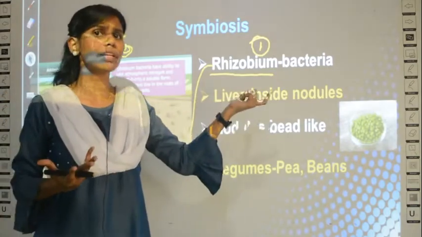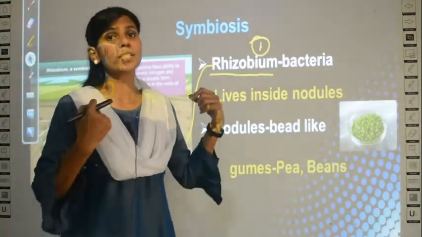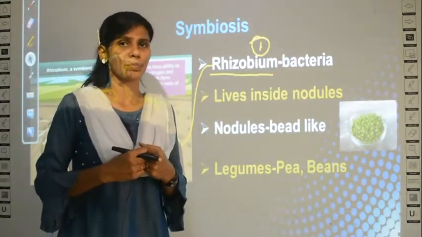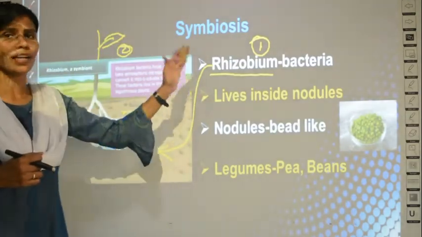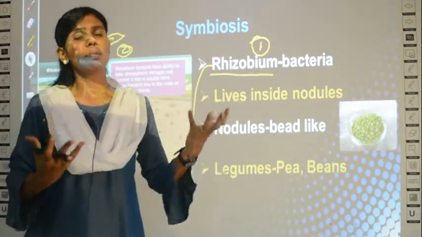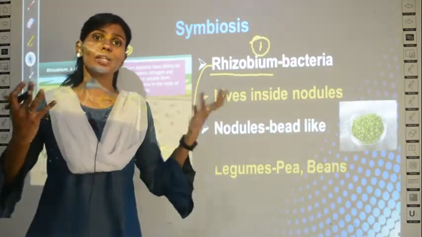Now the plant is benefited from rhizobium. How is it benefited? The rhizobium gives nitrates to the plant. In turn, what benefit does the rhizobium bacteria get? It gets shelter from the plant.